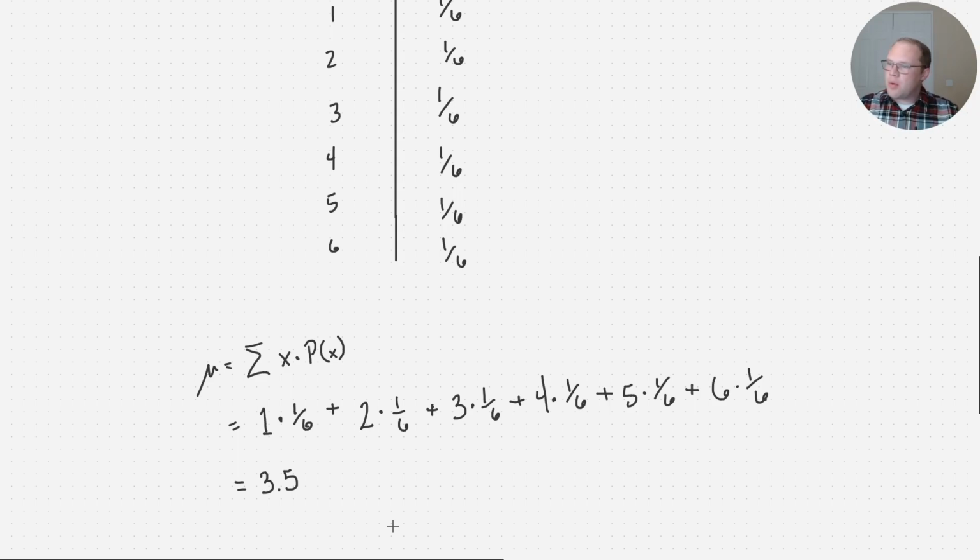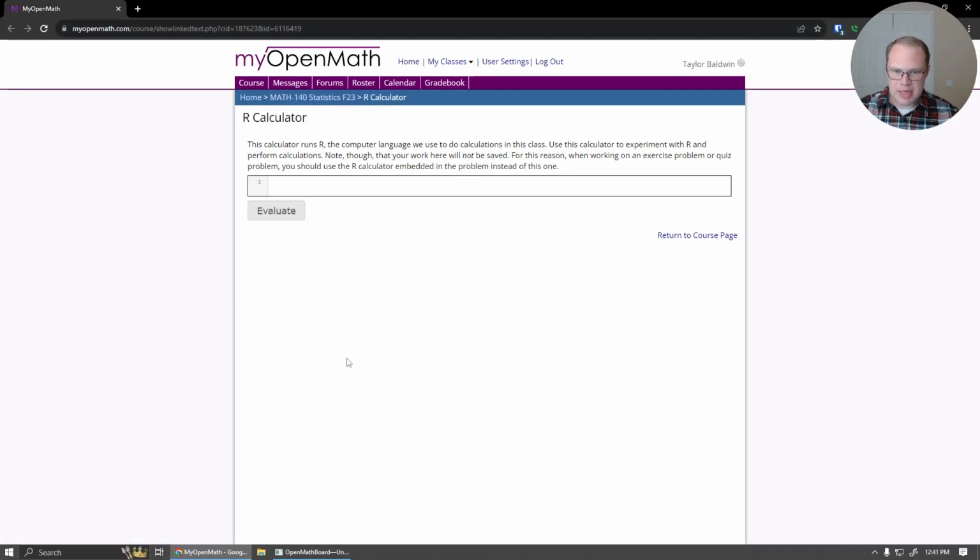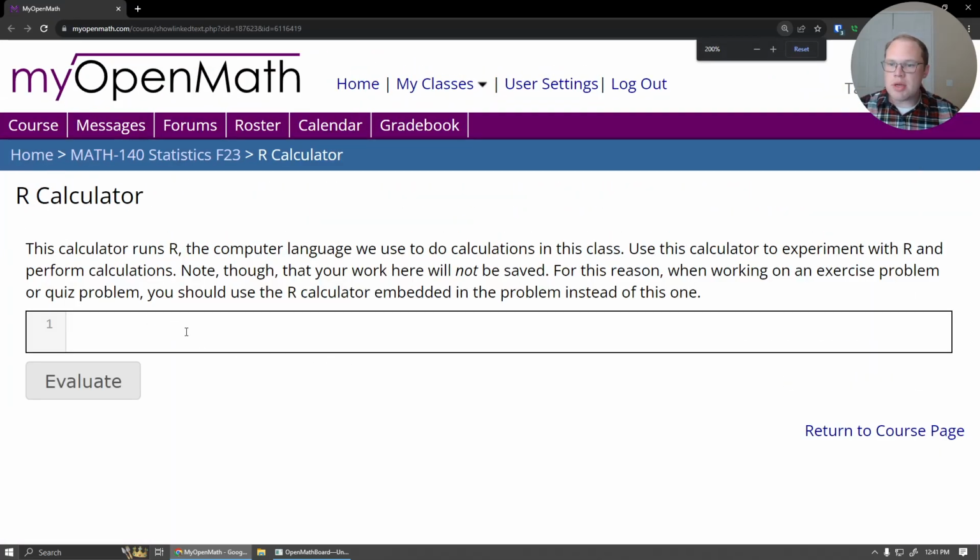Okay, let's see how we would do this in R, because we could make this a little bit easier, just like we made it easier when we were calculating a traditional mean. So let me pull up the calculator here, make it a little bit bigger. So I'm going to make two lists. I'm going to make a list of my possible outcomes. 1, 2, 3, 4, 5, 6, right? I stuck it in c because it's a list. I'm combining them into the list, and I put them in between parentheses, right?